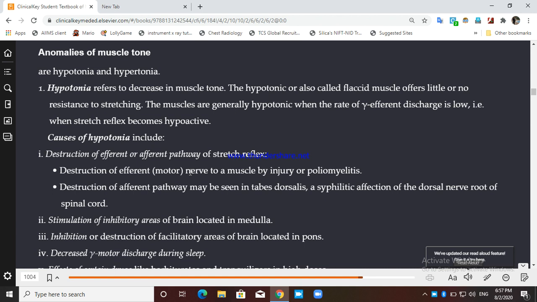The dorsal nerve roots of the spinal cord are pathologically damaged in syphilis, and that condition of abnormality in the dorsal nerve root. So the dorsal nerve root is the entry point of all the afferents, all the sensory fibers. So if that dorsal nerve root gets damaged pathologically in a disease called syphilis, this condition is known as tabes dorsalis. Okay, यहाँ पर dorsal column, dorsal nerve root वो सब affect होता है, ठीक है.